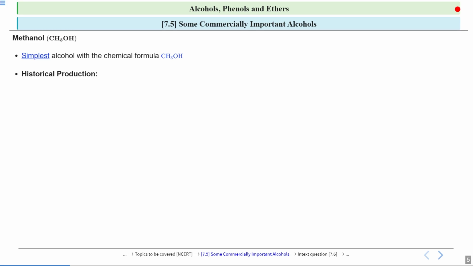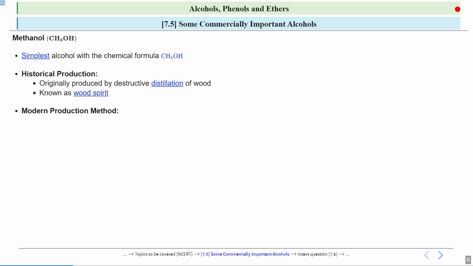Now if we talk about historical production, in earlier times we did not have such machineries and factories. So how was methanol produced in earlier times? It was originally produced by the destructive distillation of wood. That means wood was heated strongly in the absence of air, and this was called destructive distillation. So it was also known as wood spirit in historical times.